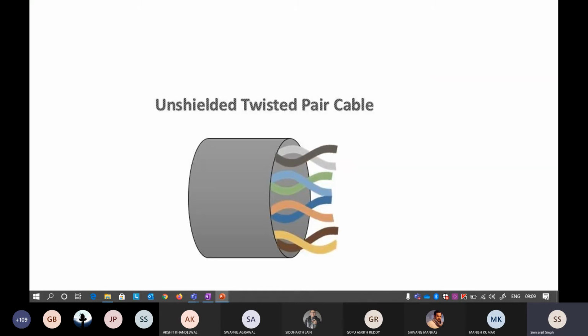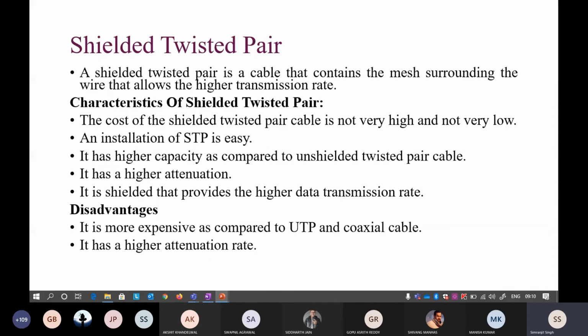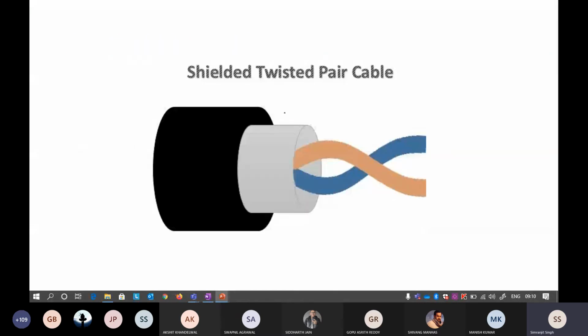Now this is an unshielded twisted pair. You will see there are four pairs of wires that are twisted together or intertwined with each other. In a similar way, there is a shielded twisted pair. Shielded twisted pair has a defining advantage: it uses this particular thing, this mesh, which is referred to as the outer conductor. Sorry, it is referred to as a shield, a metal shield.